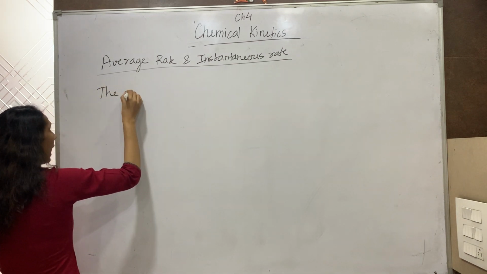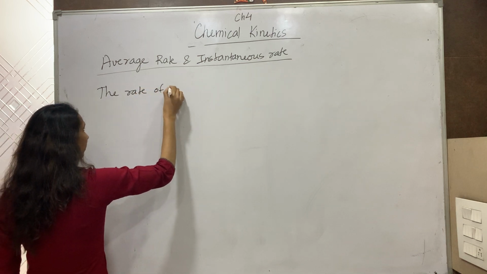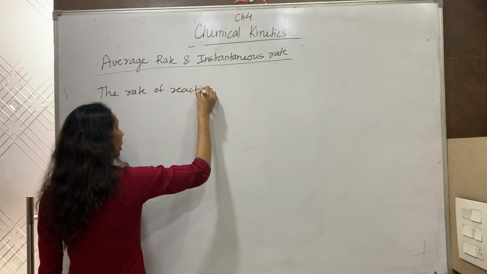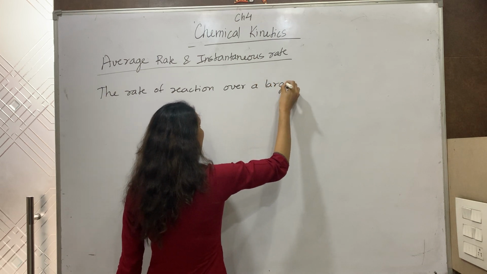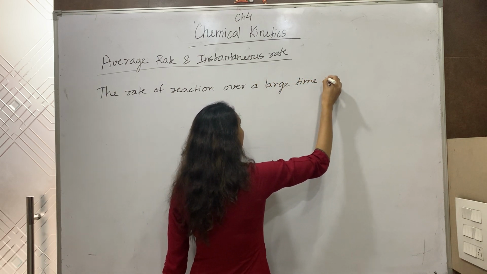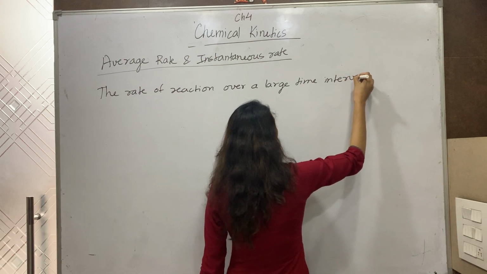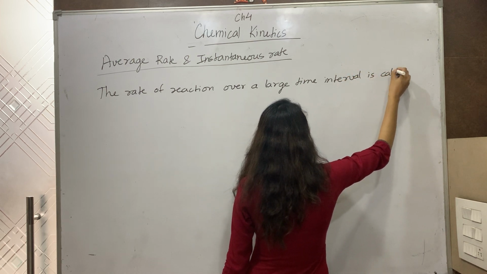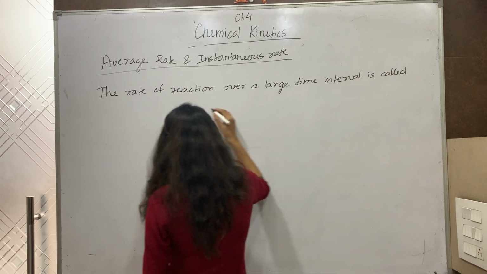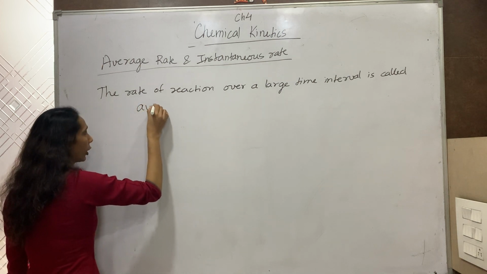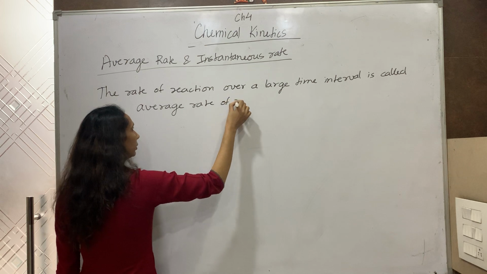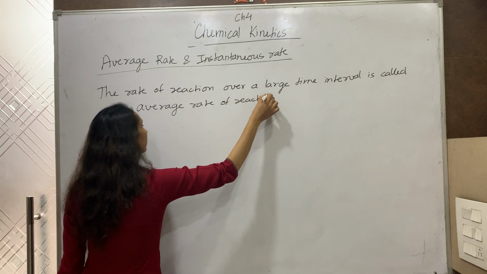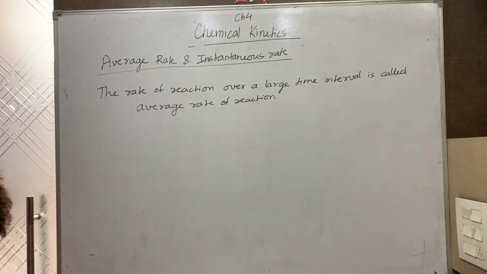The rate of reaction over a large time interval is called average rate of reaction. What is instantaneous rate?